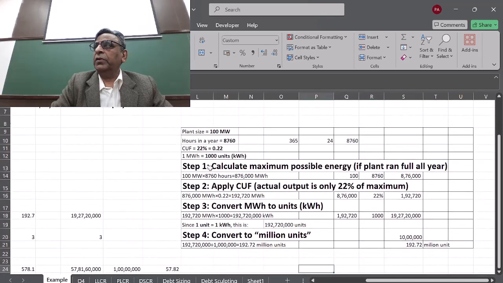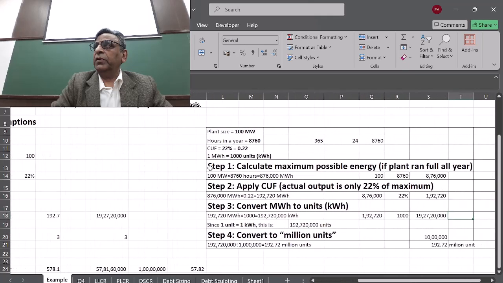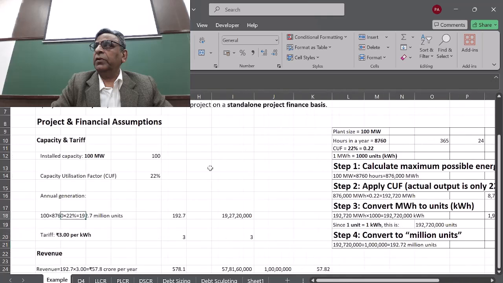So now we come back here and see. The number given here, 192 million units, means we are referring to million units. So the number of units will be this whole multiplied by 10 lakhs. Then the tariff rate is 3 rupees. That means this company is going to sell the power at 3 rupees per unit.